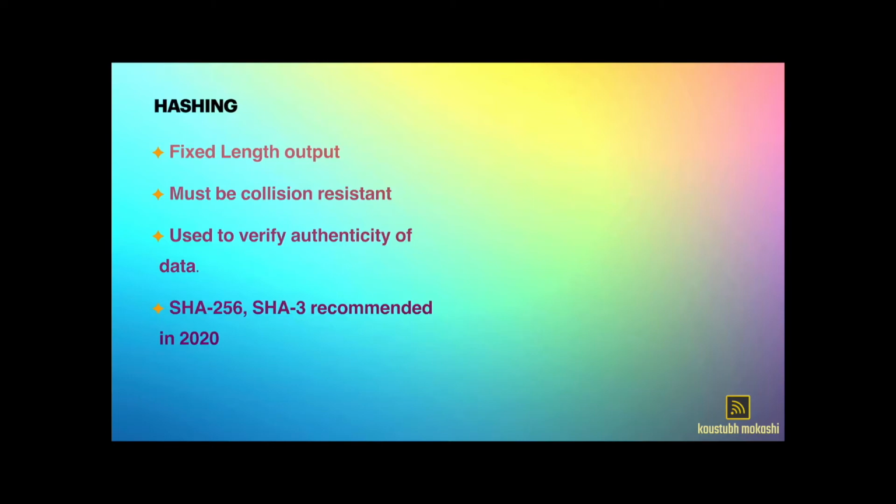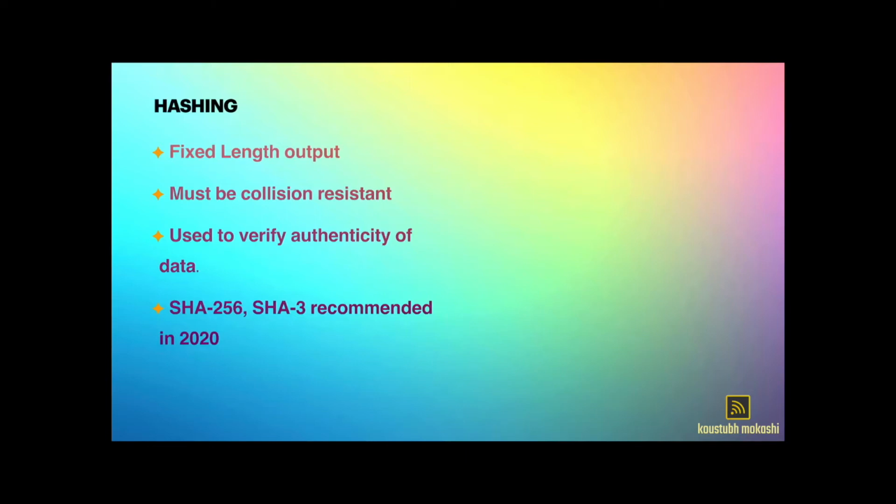Now you will ask me, what is the use of a hash value? A hash value is used to verify the authenticity of data, and for that, the algorithm used to generate the hash value must be collision resistant. So what are collision resistant hashing algorithms? There are some hashing algorithms which generate a unique hash for each input data. That means there is a one-to-one mapping between input data and the hash generated from that input data. Such algorithms are called collision-resistant hashing algorithms and are recommended for checking the integrity of data.